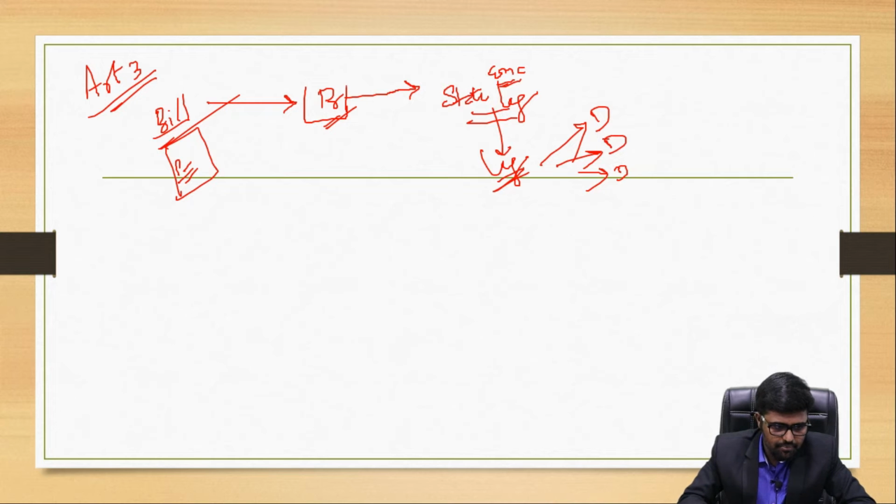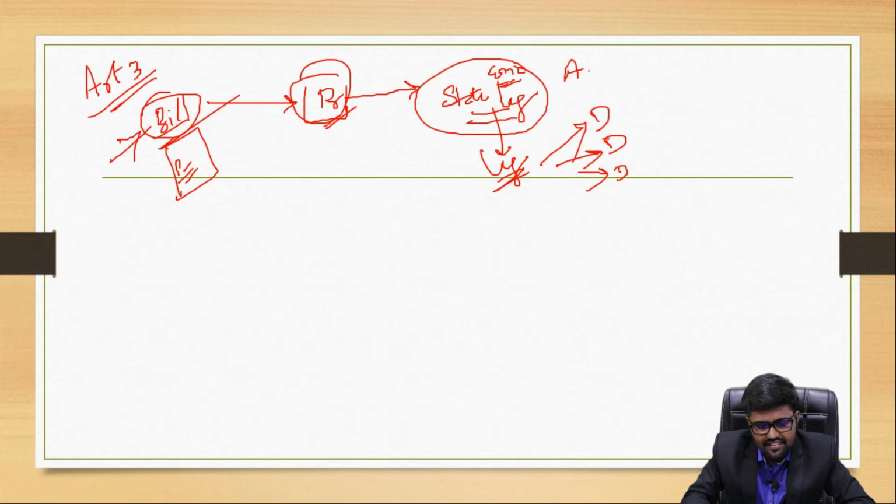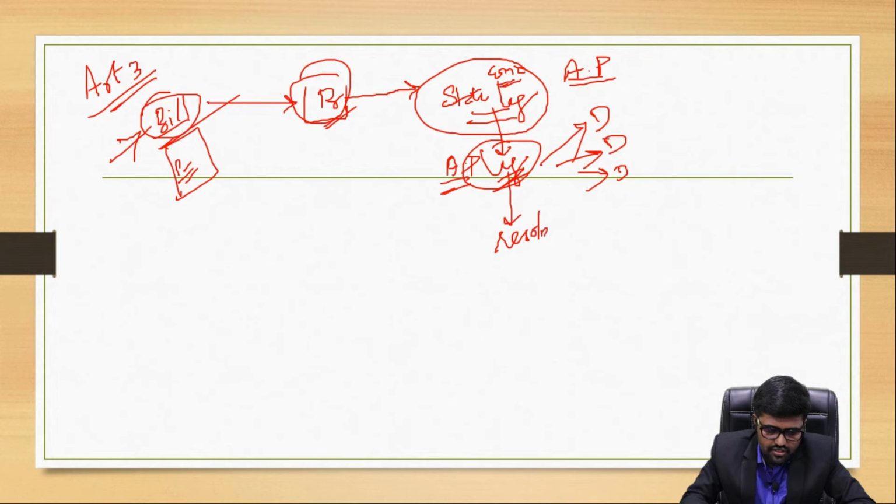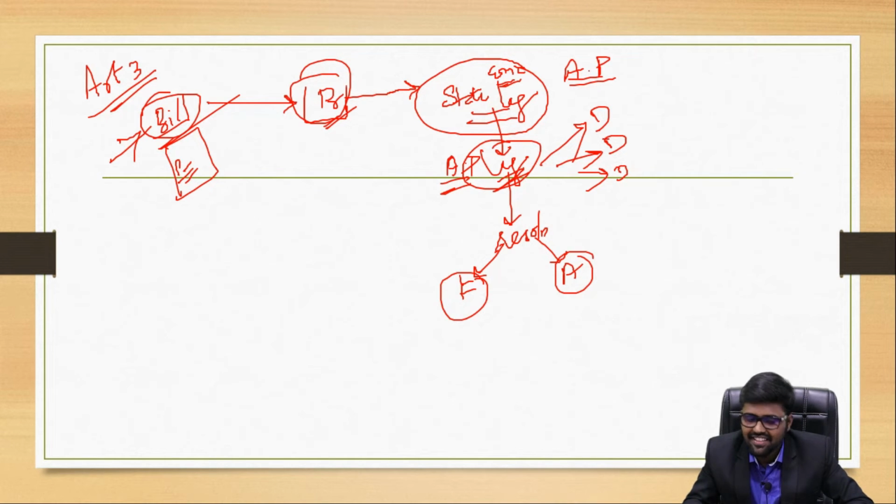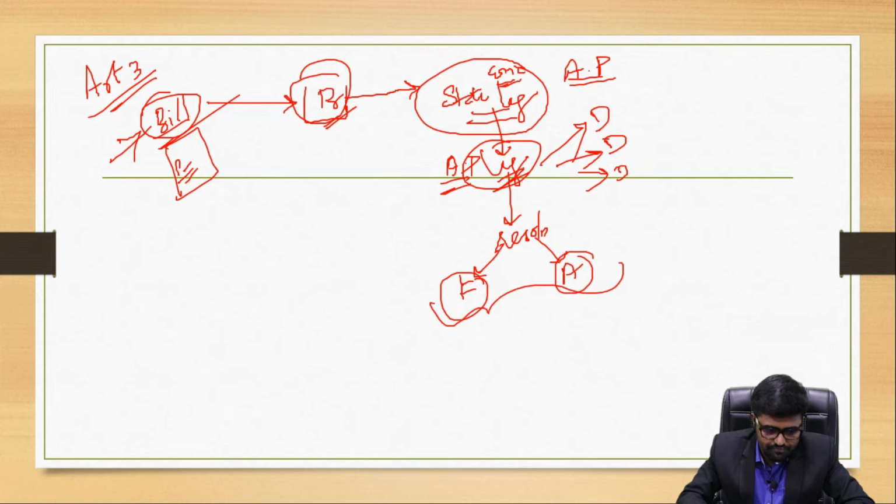So for example, let's take Andhra Pradesh itself. If the bill is regarding the bifurcation of Andhra Pradesh, it will be passed on to the president. Then the president will pass this on to the concerned state legislature, which in this case is Andhra Pradesh, and the Andhra Pradesh legislature will deliberate on the matter. Then they will come up with a resolution. The resolution can either be in favor of the bill or against the bill. Obviously it won't be in favor of the bill, right? It's going to be against the bill. Then it will be passed on to the president.